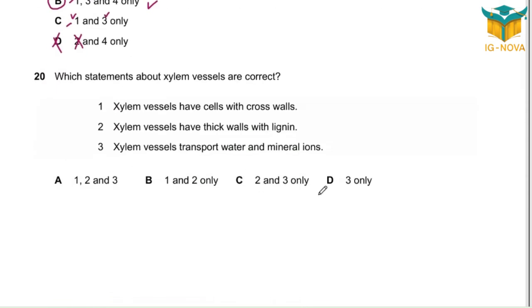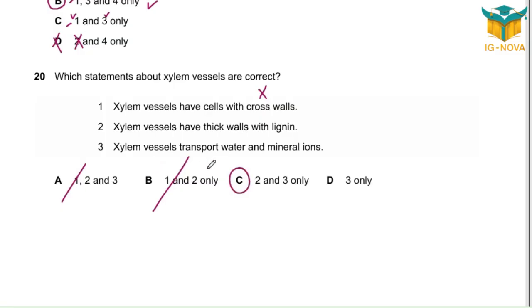Last question for the first part. Which statements about xylem vessels are correct? The xylem vessels have cells with cross walls. Wrong. They don't have any cross walls. So 1 is out. Xylem vessels have thick walls with lignin. 2 is a must. So C.